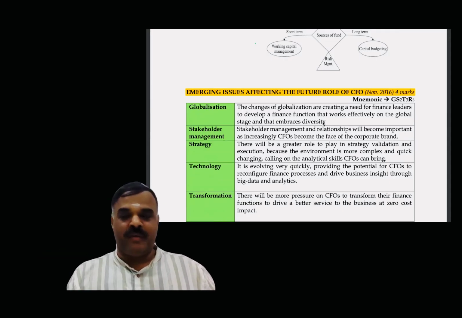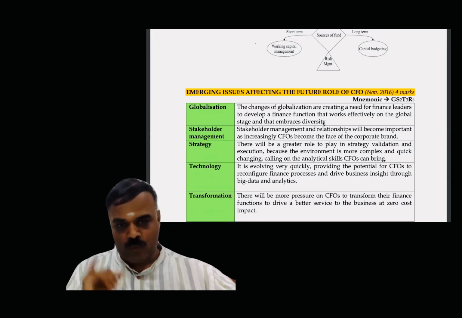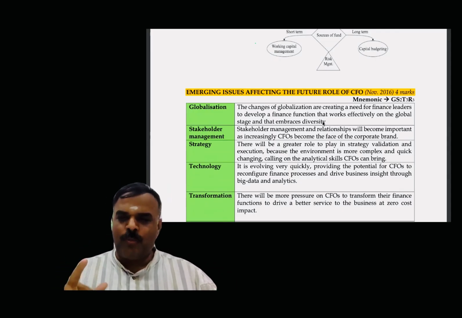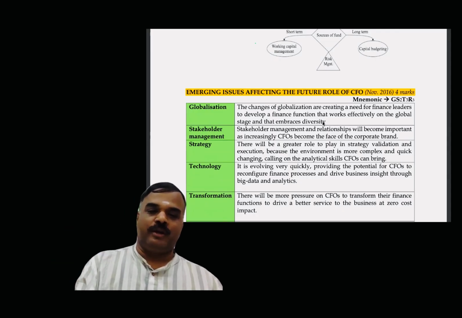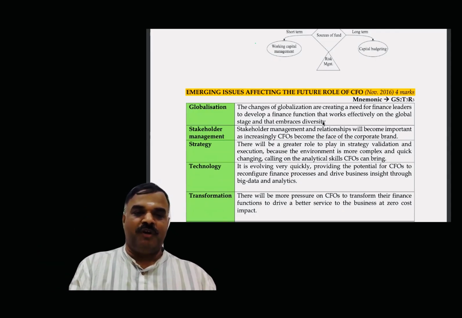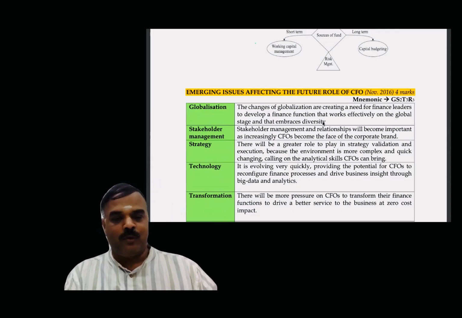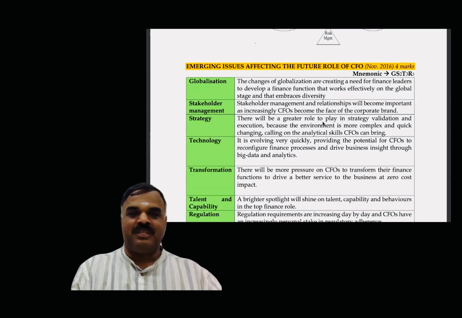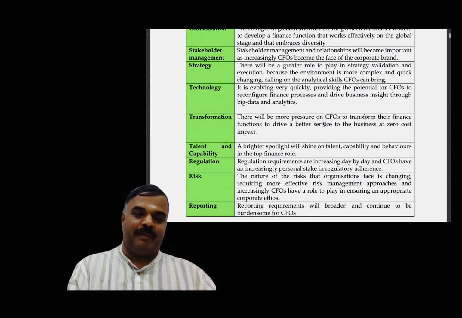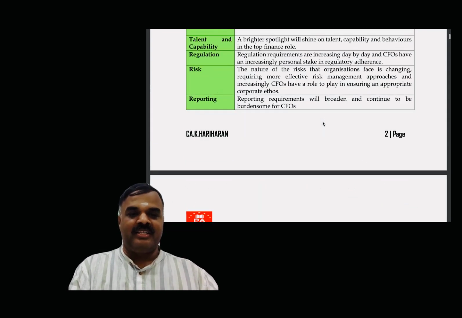Mnemonic for the same, it's a very frequently asked question. Mnemonic: GSTR, like GST return. G once, S squared, T cubed, R cubed, so that you can easily remember. G, S, T, R. G for globalization, S for stakeholders management, again S for strategy, technology, transformation, talent and capability, regulation, risk, and reporting.